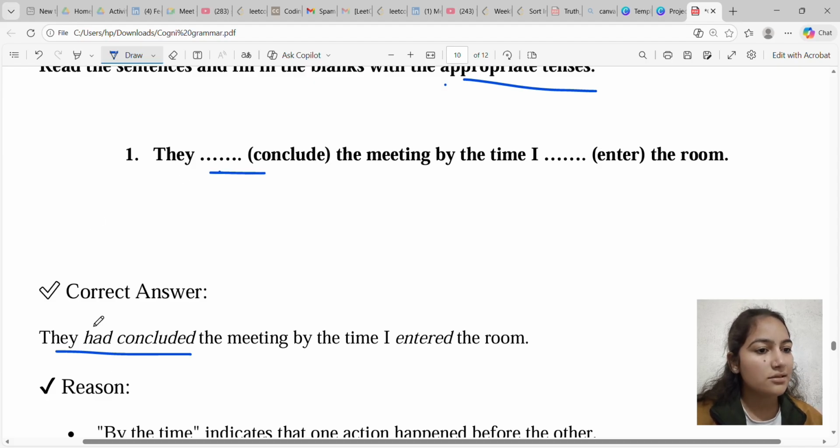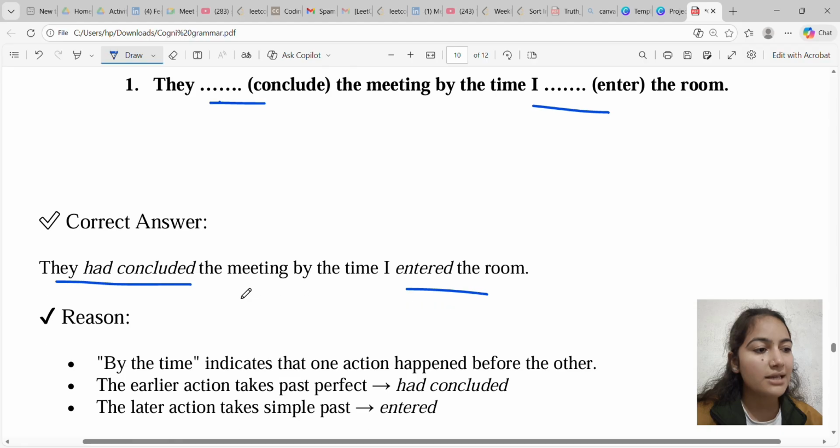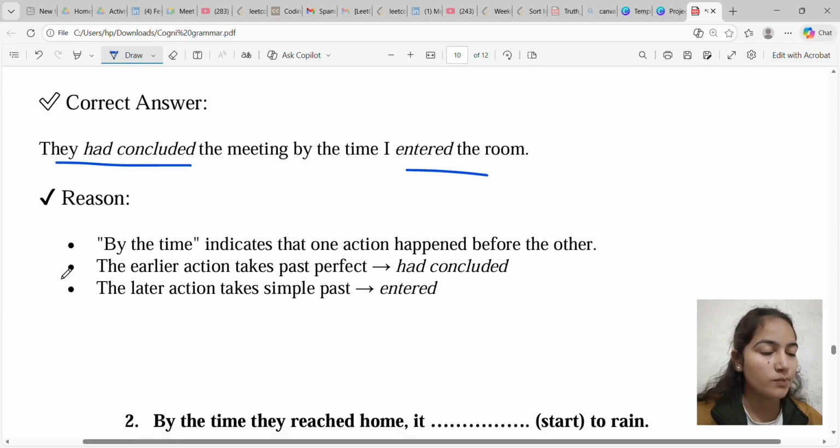The correct answer is, they had concluded the meeting by the time I entered the room. So for the first blank, the answer is had concluded, and for the second blank, the answer is entered. Why?